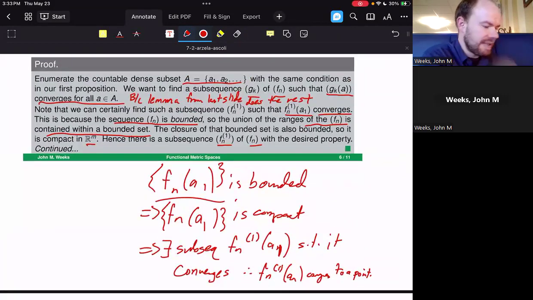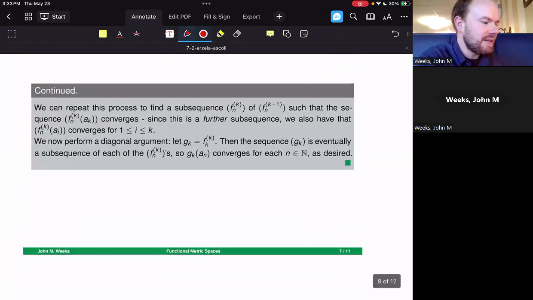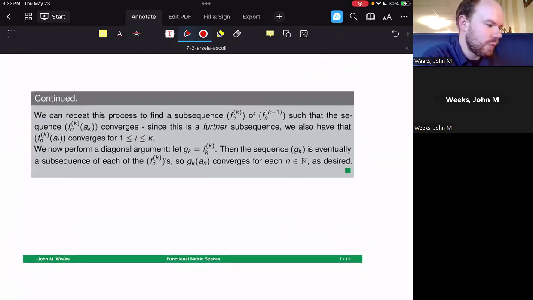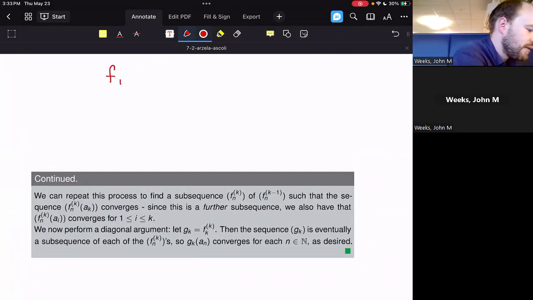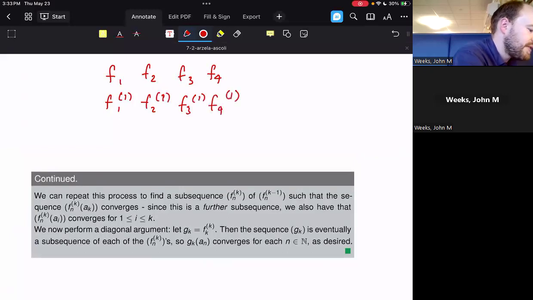Okay, so let's see a sub 1. There we go. So let's go through and now say, okay, well, we've done it for a sub 1, but we've got countably many elements to go. So what are we going to do? We're about to construct a table. We're going to repeat this process to find a subsequence of f sub nk that makes this work. You may remember this from what we did back with the sequence of contractions. Here we've got f1, f2, f3, f4. Then we've got f11, f21, f31, f41. All of these subsequences are being formed so that f1 here, f22, and so on.